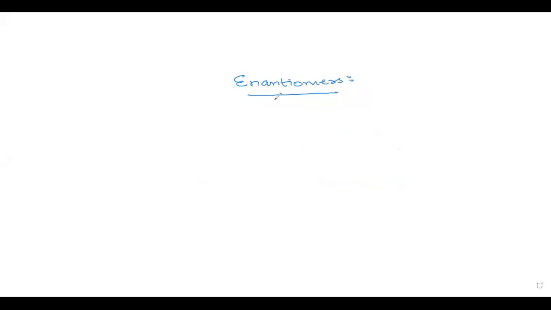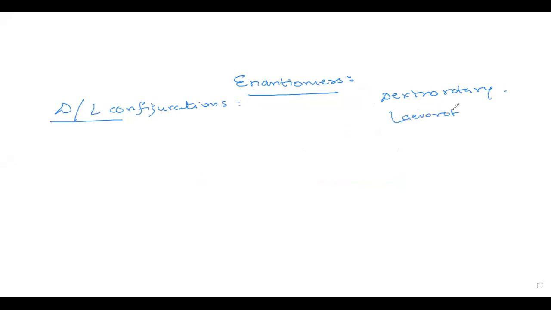Now, in enantiomers, first I would like to tell you something about the D and L configurations of sugars. What is the D and L configuration? D is called the dextrorotatory configuration and L is called the levorotatory configuration. So what are dextro and levorotatory sugars?